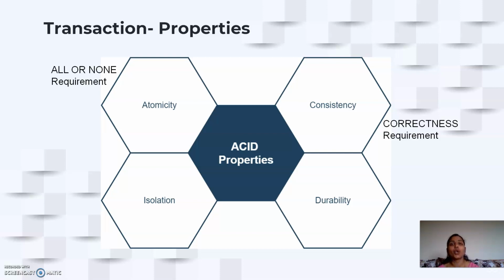So consistency always ensures that the database modifications, whatever we do before and after the transactions, are correct. So that's why we call this the correctness requirement. Then coming to the third property, which is called the isolation property, we call this the independence requirement.